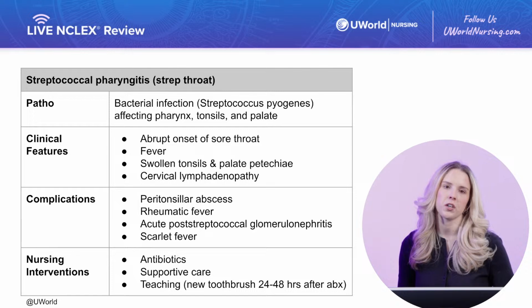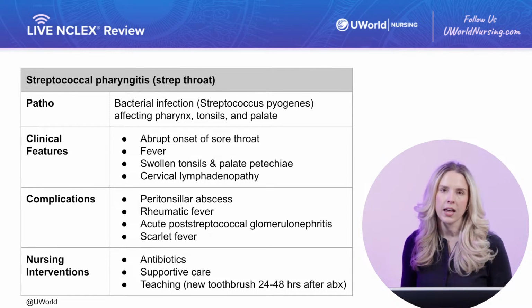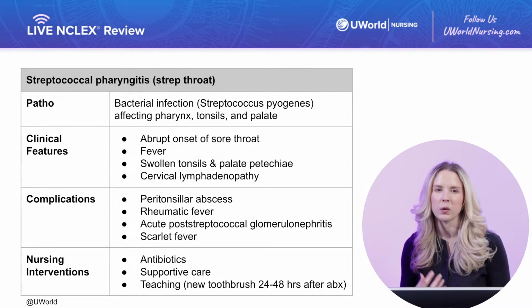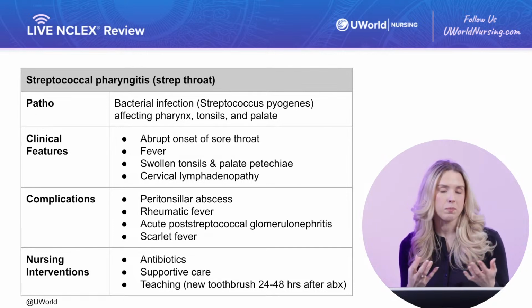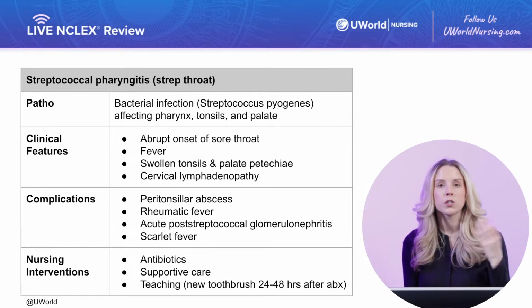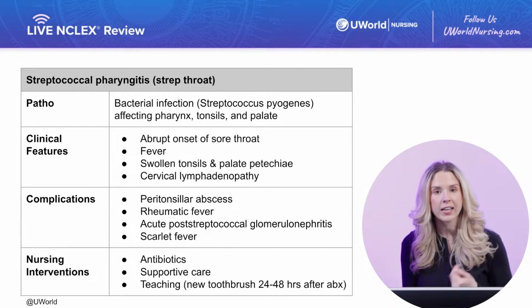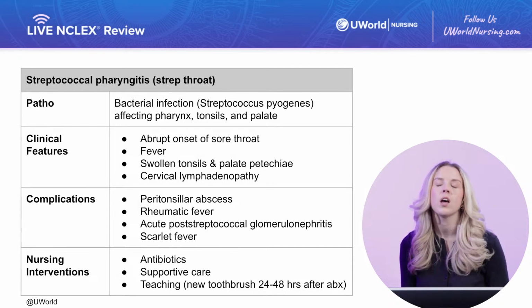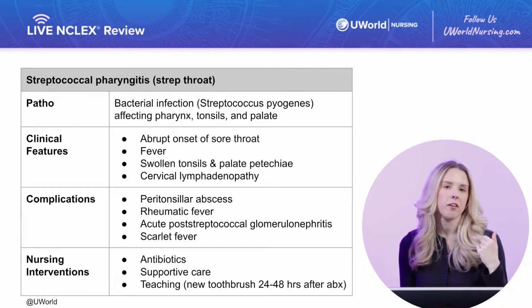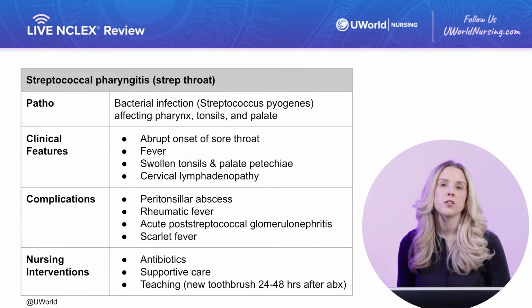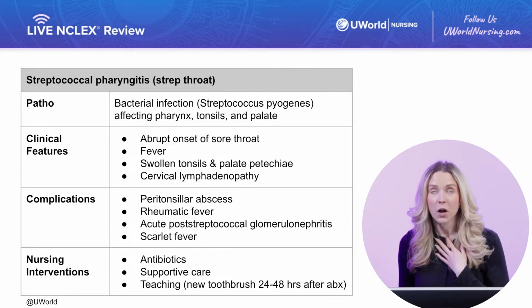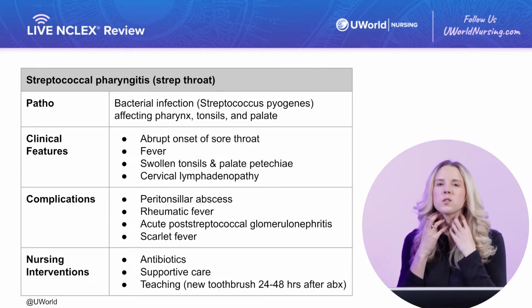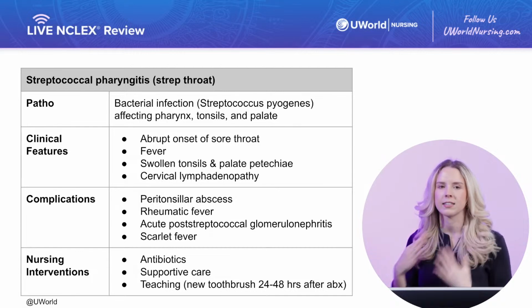These clinical features are going to be things like an abrupt onset of a really sore, irritated throat. This may look like redness that can be visualized in the back of the throat, swollen tonsils with the potential for exudates. We can have that palate petechiae, or that pinpoint red-purple spots on the palate. Clients will have fever and can have anterior cervical lymphadenopathy, which again is just those swollen lymph nodes. We really see them right in the front of the neck and slightly to the side.